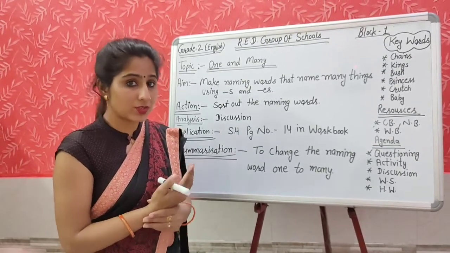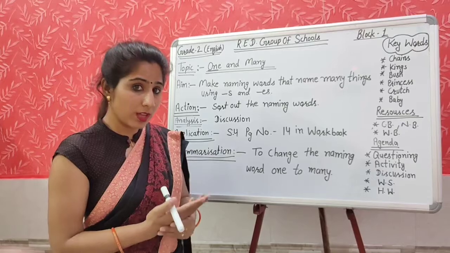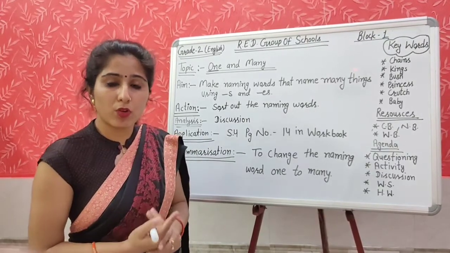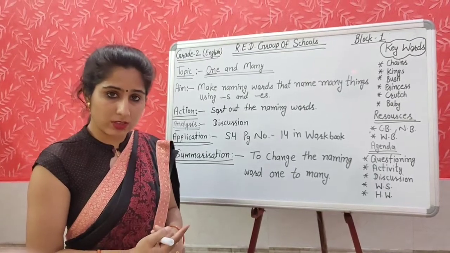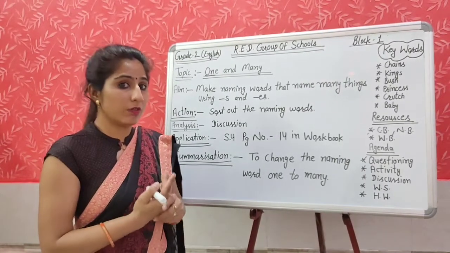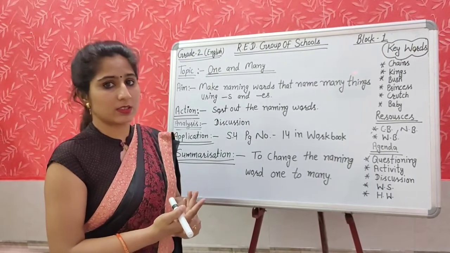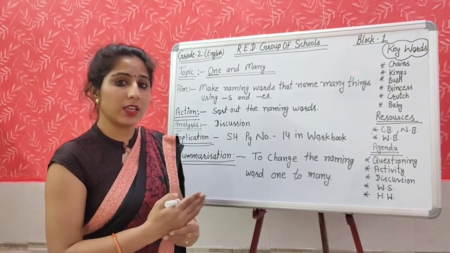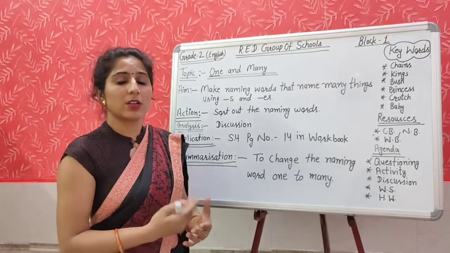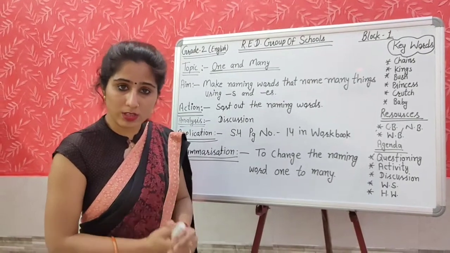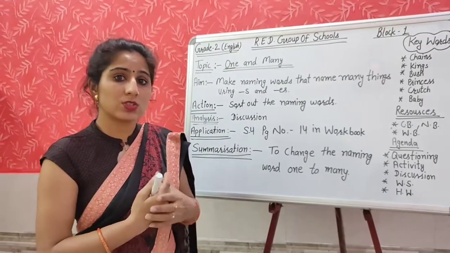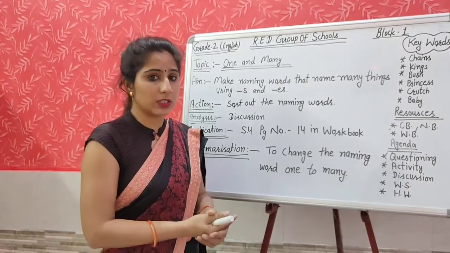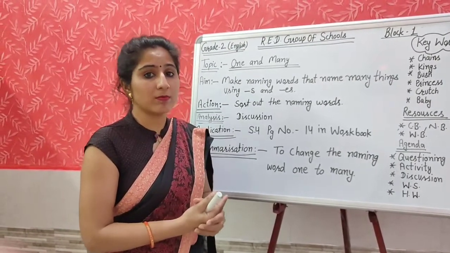And y changes into ies when before y a consonant is given. We change the y into i and we add es at the last. And sometimes we are not adding s or es, we are just changing the spelling, we are changing the vowel, like tooth, teeth, man, men, foot, feet.